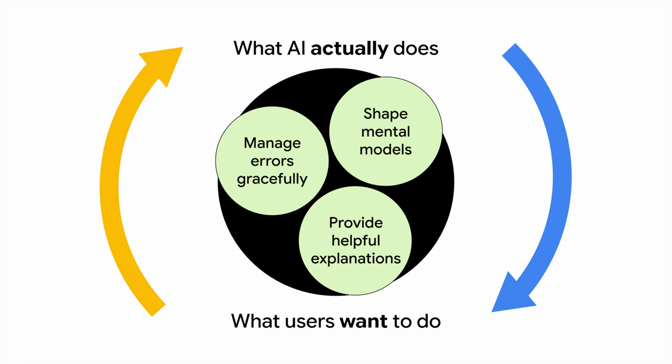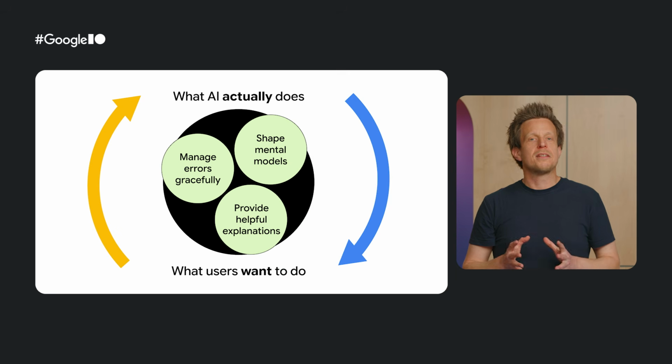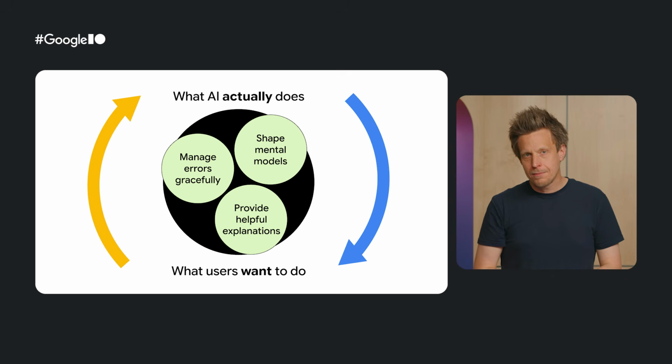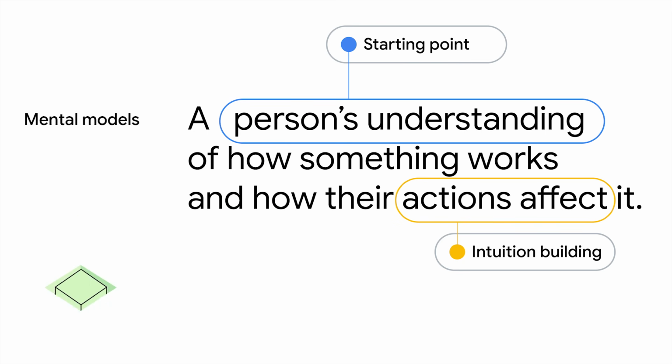That is where the next three concepts and actions come in: shaping mental models, providing helpful explanations, and managing errors gracefully. These are the foundations with which a system can connect and evolve with what users want to do. Let's look at each of these. A mental model is our starting point.